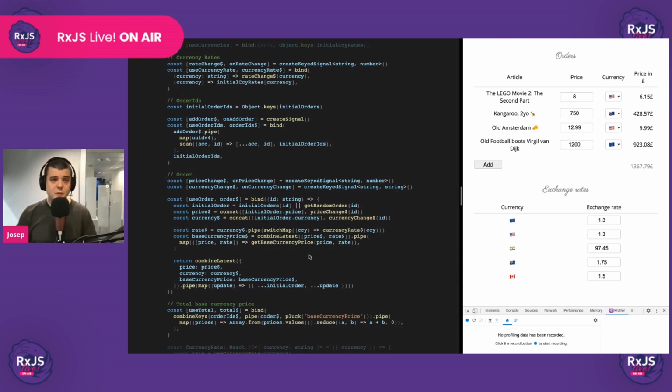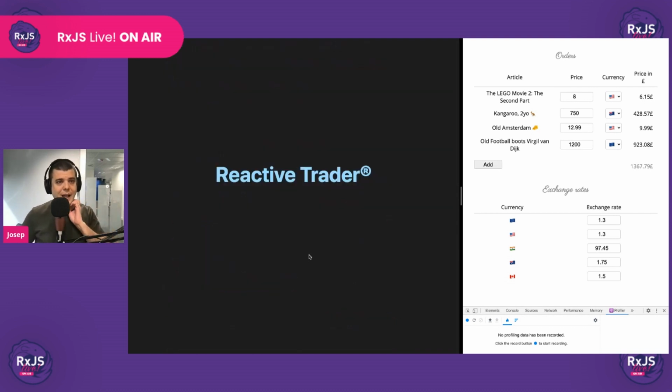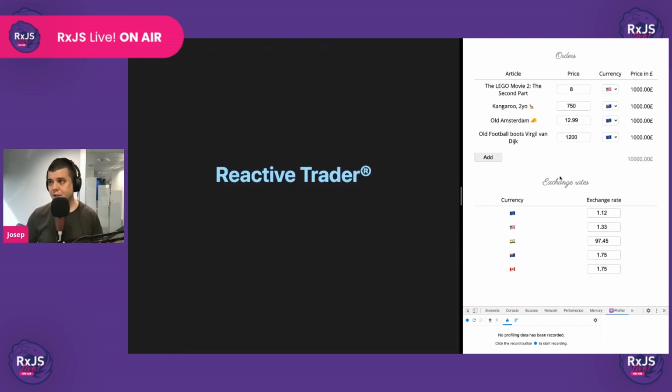All right, so at this point, perhaps you are thinking, sure, okay, this is a contrived example. Does this actually scale in a real application? Okay, so yes, it does. Oh, I'm running out of time, so I'm going to have to speed up. Let me present you Reactive-Trader.